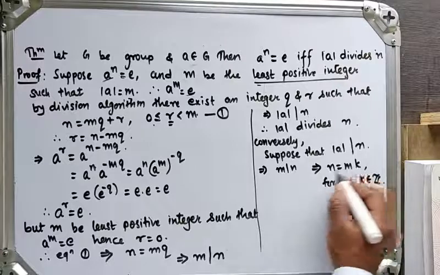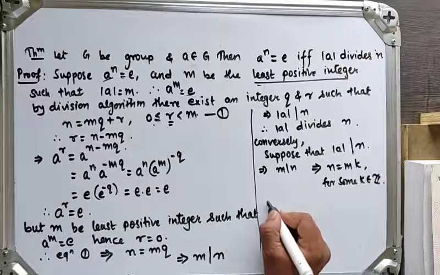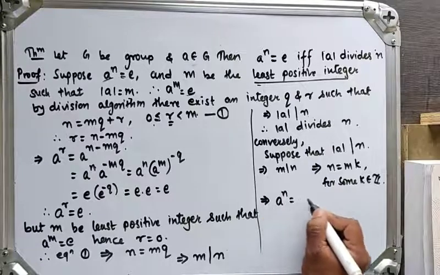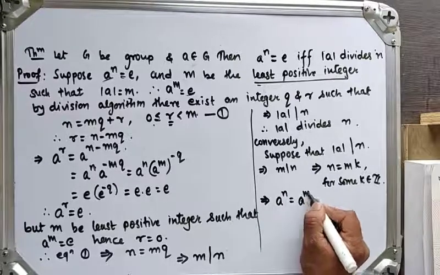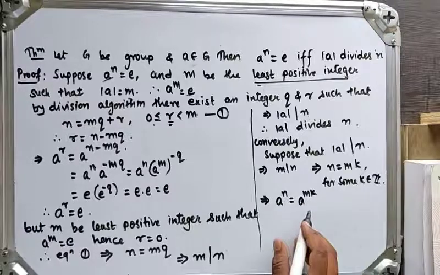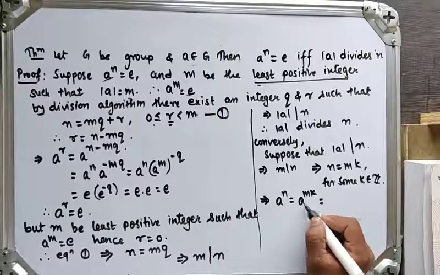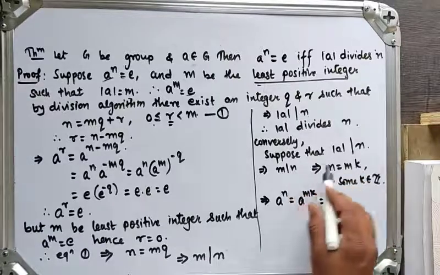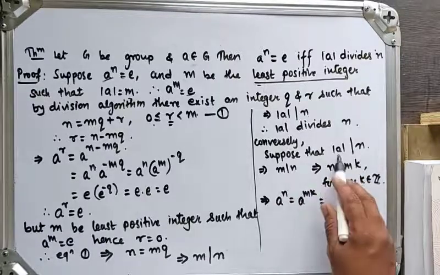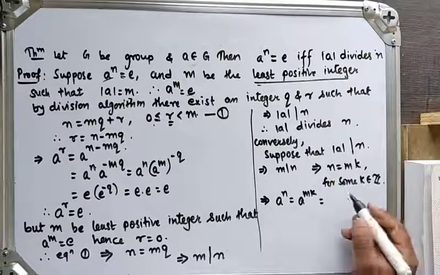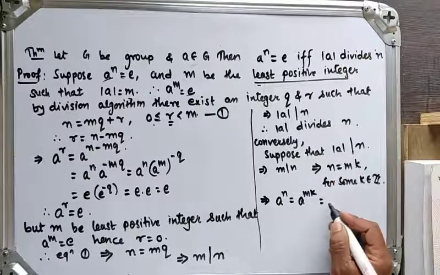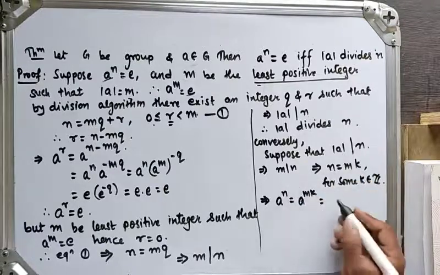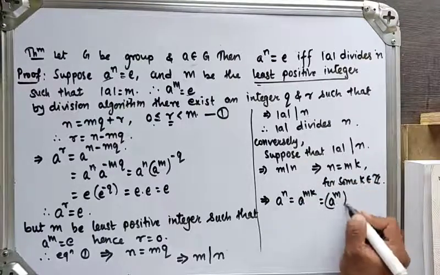So if I take base a on both sides, what happens? Therefore we will get a raised to n is equal to a raised to m k. Since m divides n and m is the order of a, a raised to m into k is equal to a raised to m, raised to k.